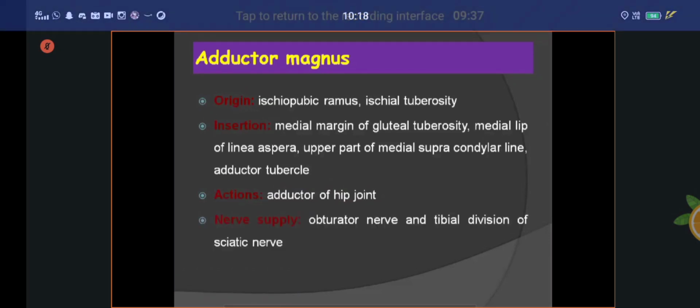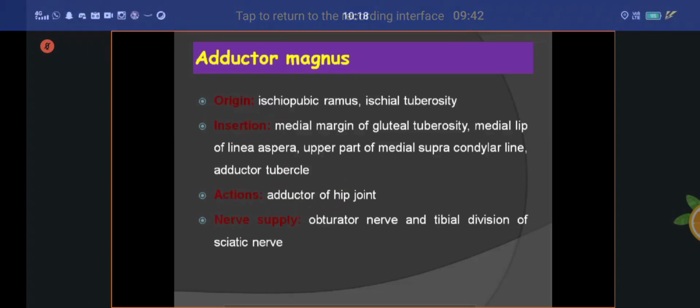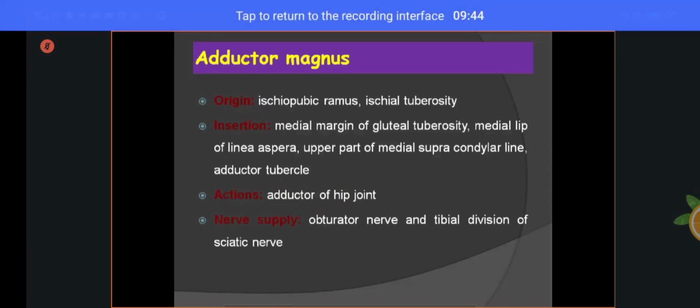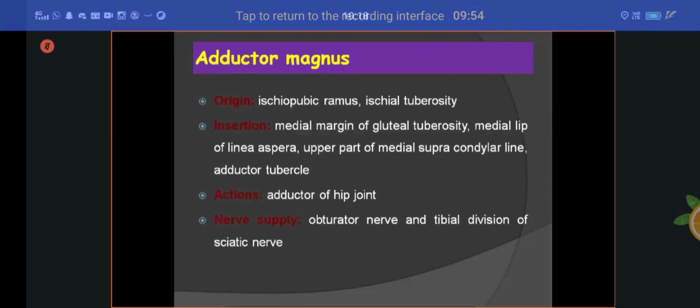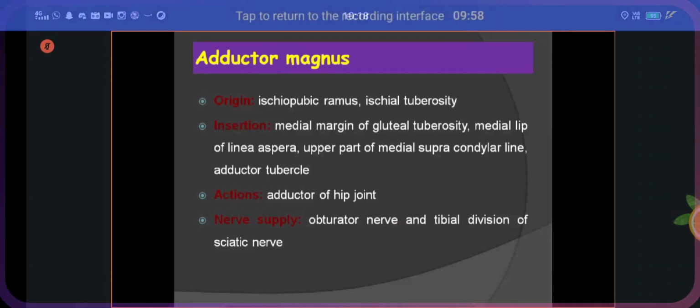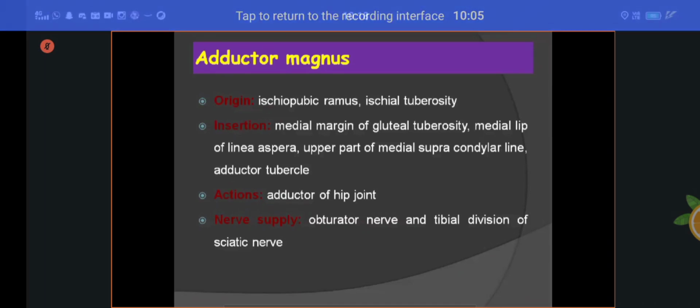Nerve supply: obturator nerve. Understand? Other than that, the tibial division of the sciatic nerve. Remember I told you, two muscles are composite muscles. One is the pectineus muscle, the second is the adductor magnus muscle. Adductor magnus is supplied by the obturator nerve as well as the tibial division of the sciatic nerve. It is also a composite muscle, also called a hybrid muscle. Are you clear?